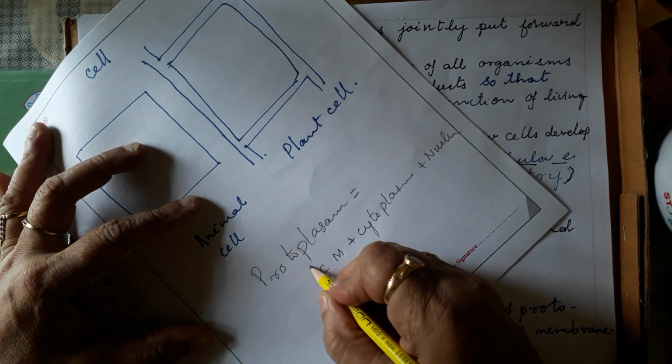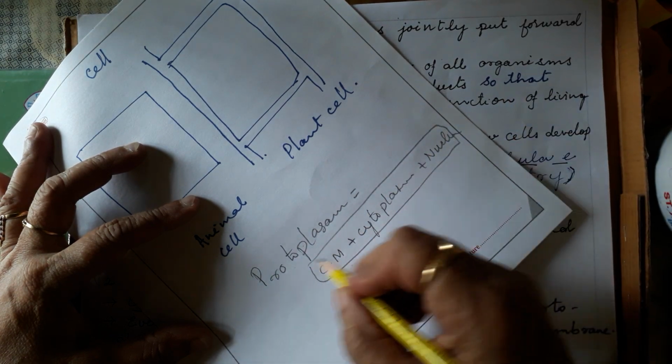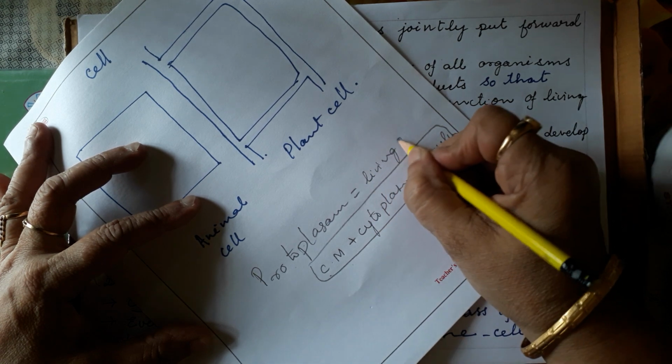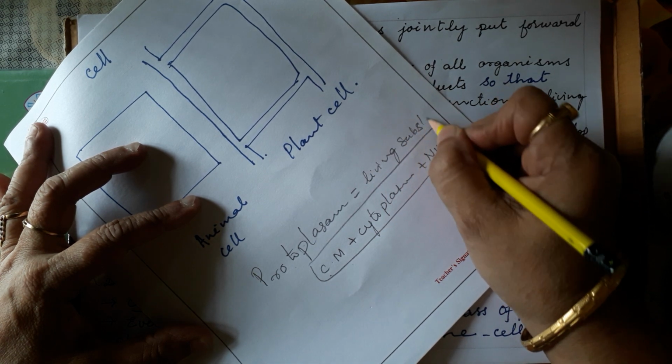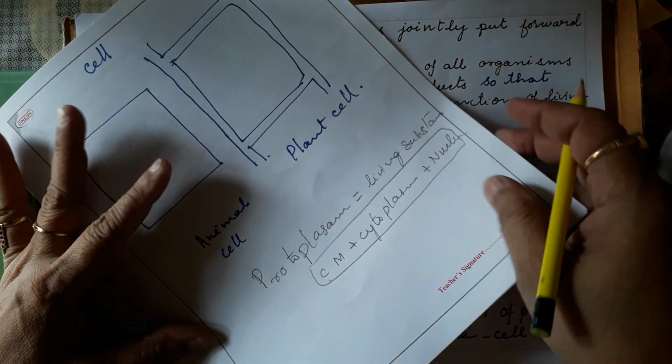Whatever is there inside the cell membrane, the total substance is called living substance. So this living substance is called protoplasm. Protoplasm means cytoplasm plus nucleus together.